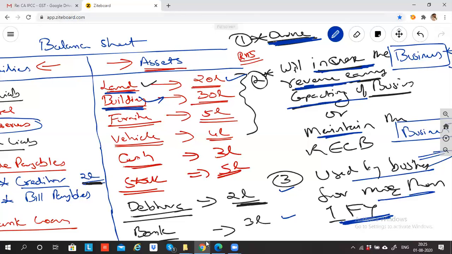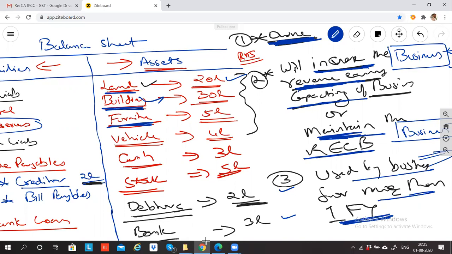Okay. Correct? Furniture, I'm buying it. So can I say if I'm buying, I'll be the owner? Yes. Can I say furniture may increase the revenue earning capacity or it may maintain the business depending on the nature of business. If I'm running an academy, furniture will help me to increase my revenue earning capacity. How? More furniture, more students to sit, more business to me. So my furniture in my business is helping me to increase the earning of my business. But let's suppose, a jewelry shop, the people are coming and sitting on my furniture. So is furniture helping to increase my income, or is it supporting to run the business?